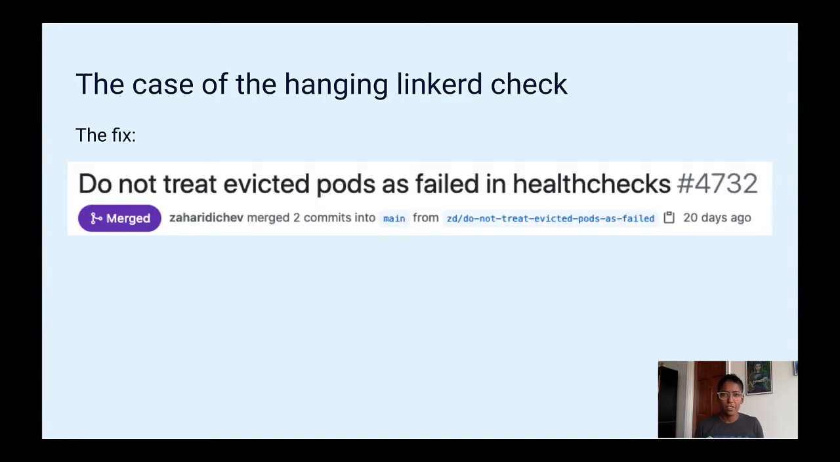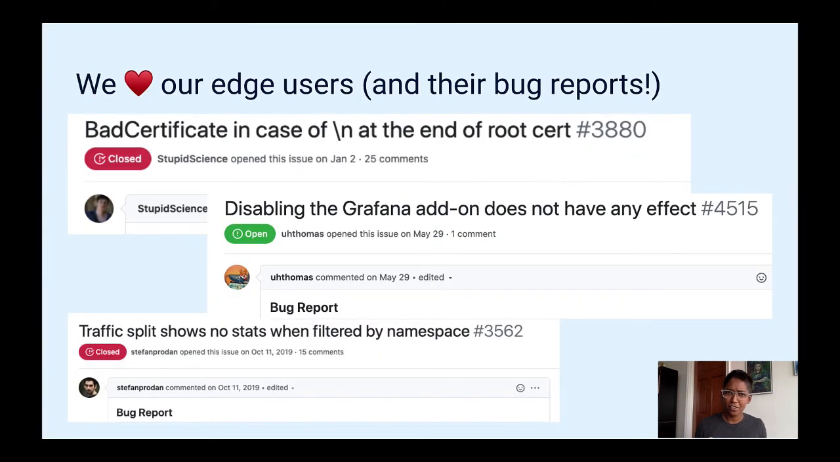And the Linkerd team fixed this by not classifying evicted pods as failed. Again, this is a common case that other people would have encountered, and the fix benefits everyone. It's not just us out there filing these bugs. We have a lot of edge users and great bug reports coming in. And this is just helping everyone and helping Linkerd be a better project.